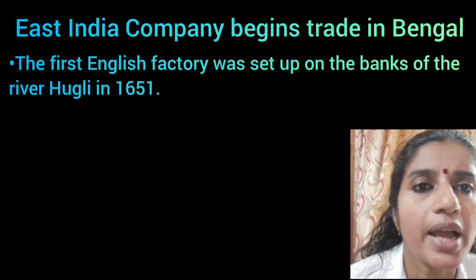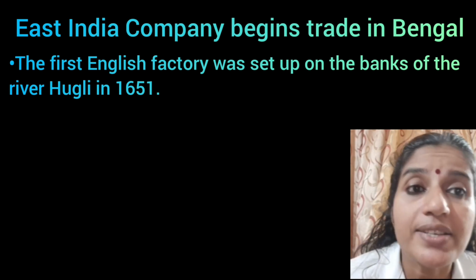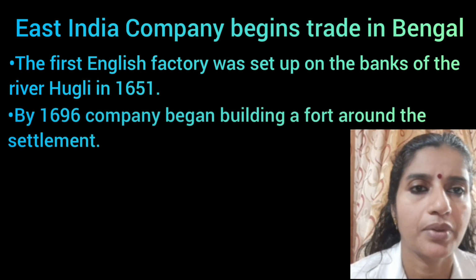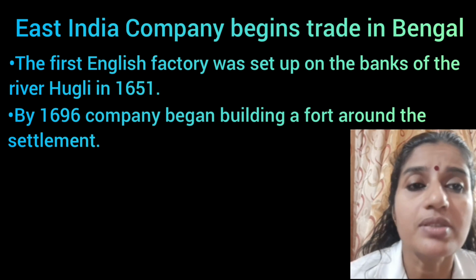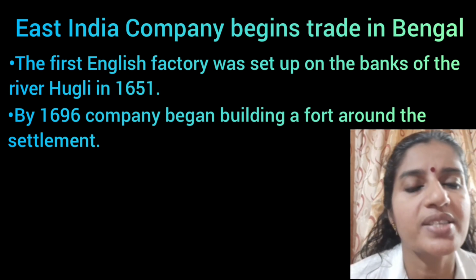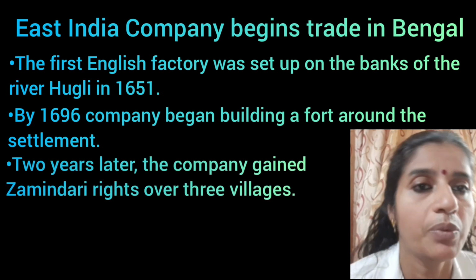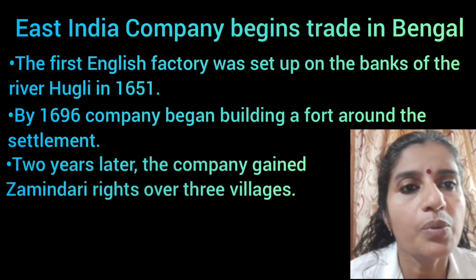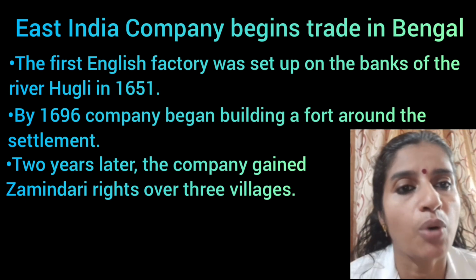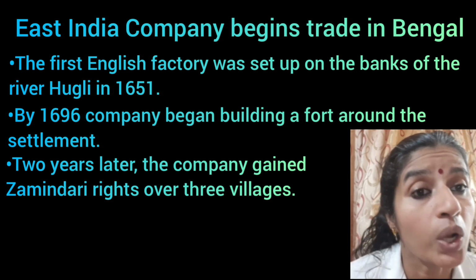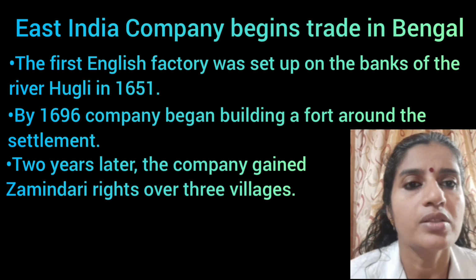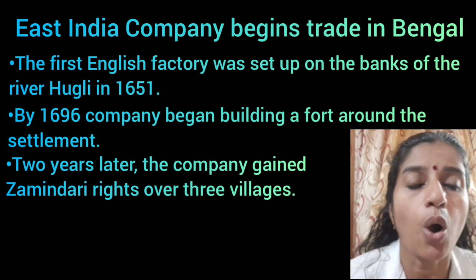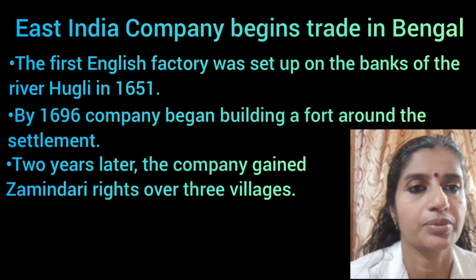By 1696, they started building a fort around that factory. And 2 years later, it got the zamindari rights for 3 villages. One of these was Kalikata, which later grew into the city of Calcutta or Kolkata. The zamindari rights gave ownership of the 3 villages to the British.